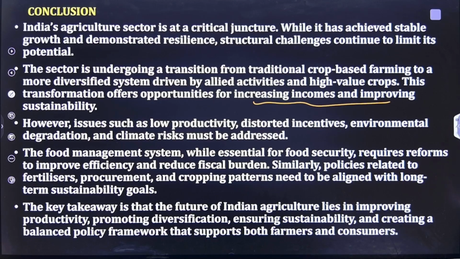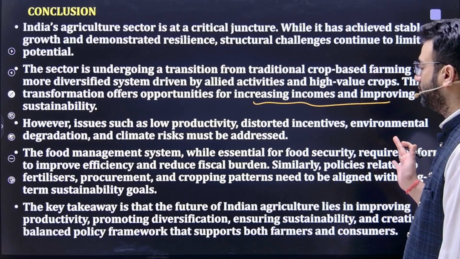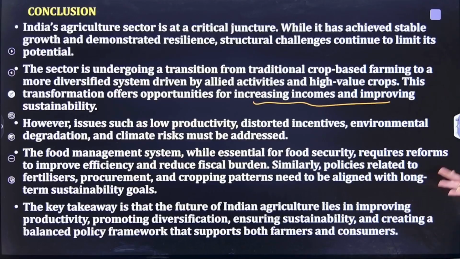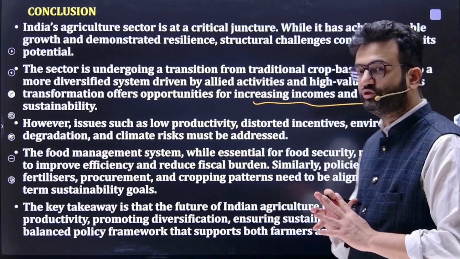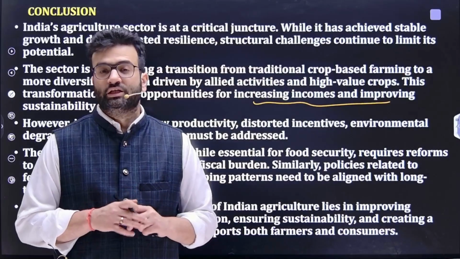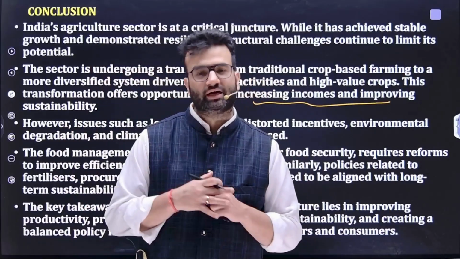Food security is a prima facie burden, but we also need to focus on reducing the fiscal burden. We need to focus on creating policies related to fertilizer procurement and improving the cropping pattern, which should be oriented towards sustainability. So overall, we need to focus on diversification, sustainability, and a balanced policy framework, which should be beneficial for farmers as well as for consumers. So this is regarding the agriculture part, friends.